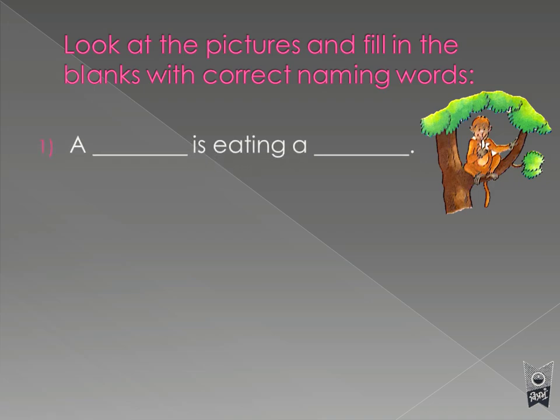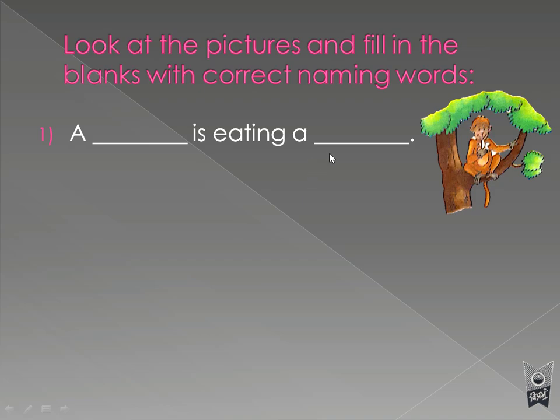Chalo, let's see where. A dash is eating a dash. Okay. So now which is the animal? Who is eating a dash? This monkey is eating, hai na? So you'll write here a monkey, M-O-N-K-E-Y, monkey is eating a, what is it eating? Banana, B-A-N-A-N-A, banana. Okay.